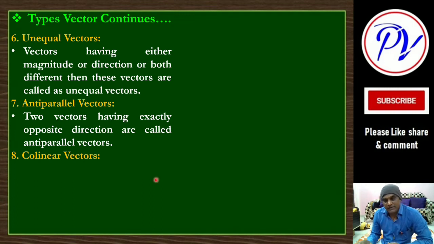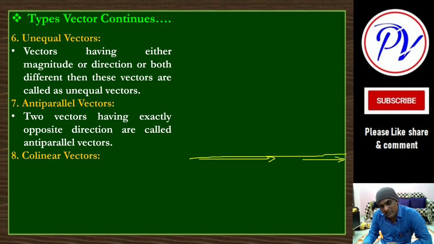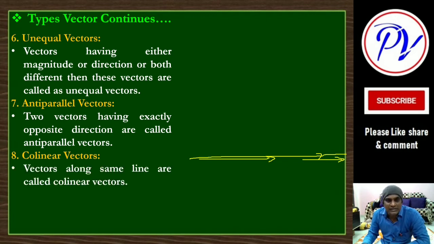Now collinear vectors. Collinear means suppose one vector is here and another vector is here, two different vectors, but they are on one line. You can say this is one line. On this line these vectors are there, so they are collinear vectors. So the vectors along the same line are called collinear vectors. Maybe they are joined with each other, maybe not, no problem. One vector is here, another vector is here, but if one line can be drawn like this.